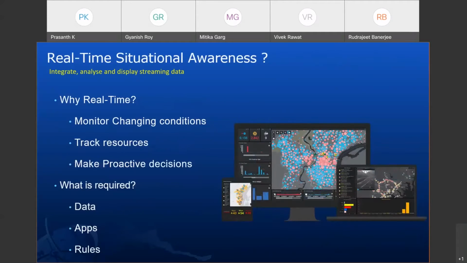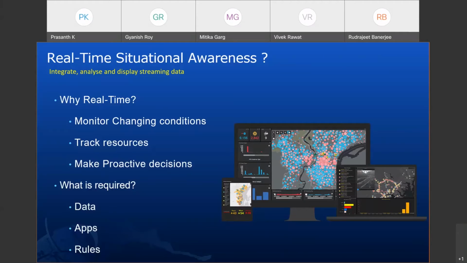Why do we need real-time information? Because it is critical that we get information at the right time to be aware of it and to act upon it. Hence, real-time location intelligence is needed. That's why GIS, which provides this location intelligence along with incident information near our critical assets. And this can be used for rapidly changing conditions, if it is disasters or other incidents like accidents, agitations, crime, whatever type of incident it is.